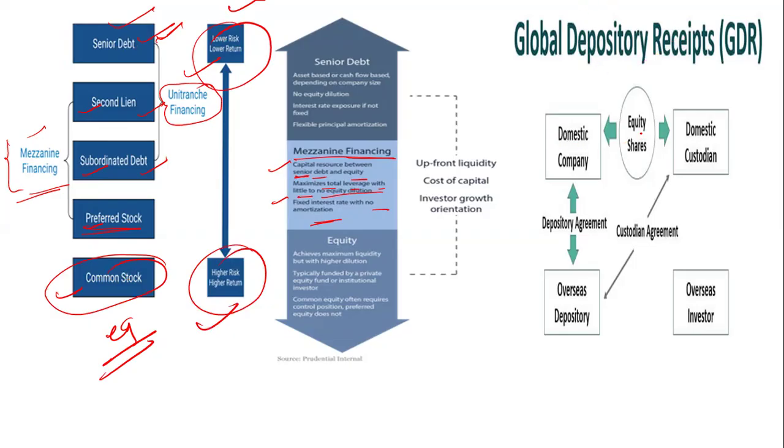Now, what is GDR? GDR is a global depository receipt. In a global depository receipt, the domestic custodian of the equity shareholder goes to an overseas depository, which is global, anywhere. So this is the global depository receipt.